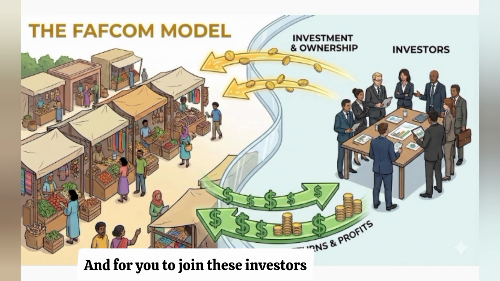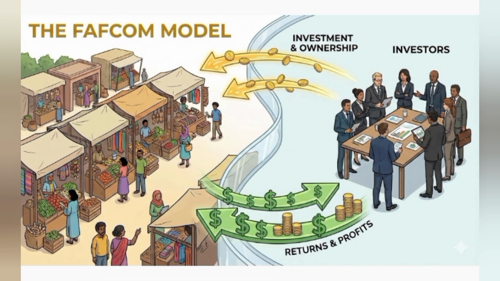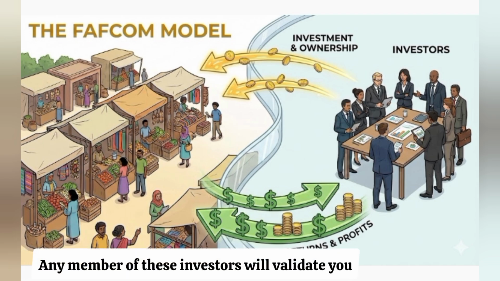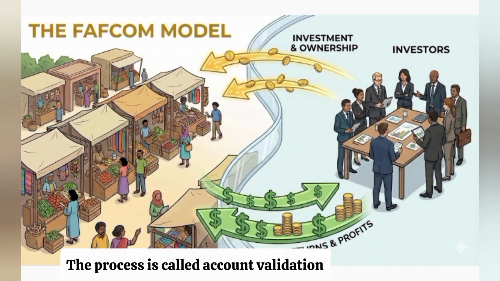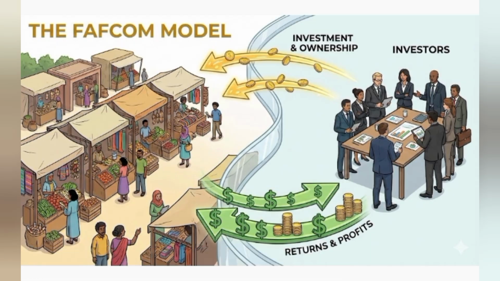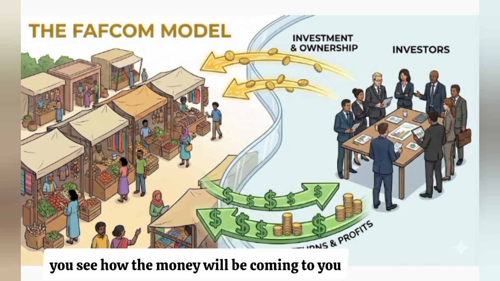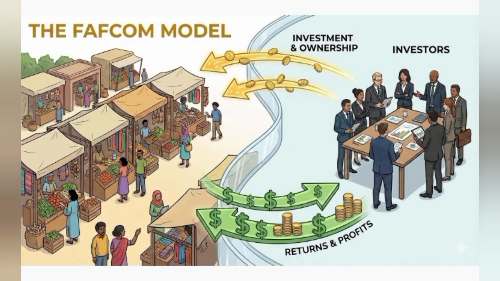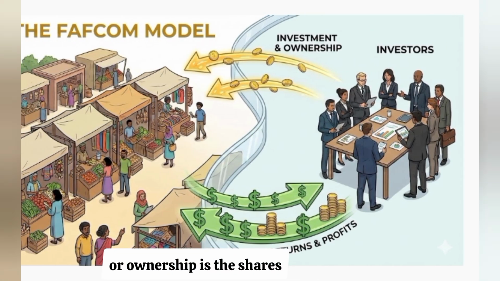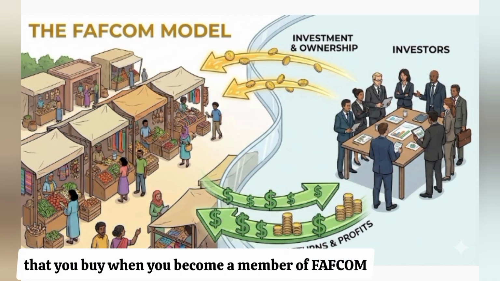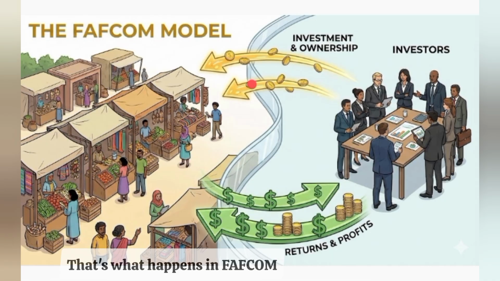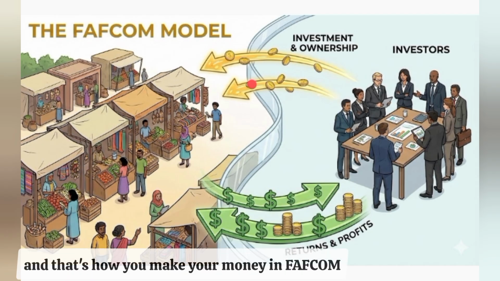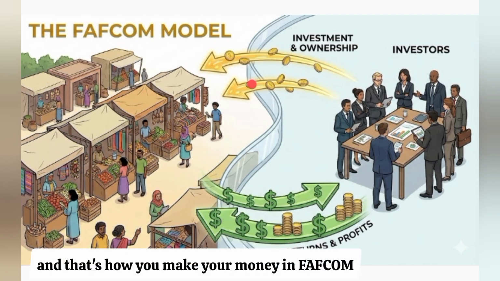And for you to join these investors, they must validate you. Any member of these investors will validate you. The process is called account validation, or creating a FAfCom account number for you. And once you join, you see how the money will be coming to you. So this investment or ownership is the shares that you buy when you become a member of FAfCom. That's what happens in FAfCom, and that's how you make your money in FAfCom.